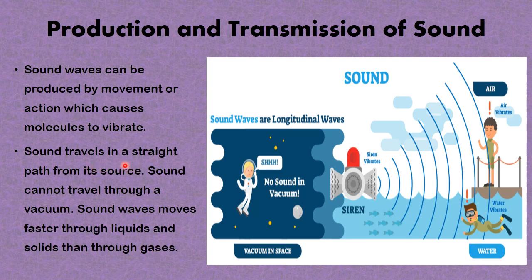Now sound travels in a straight path from its source. Sound cannot travel through a vacuum. Why can't it travel through a vacuum? Because there is no medium for transmission of sound in a vacuum. There are no particles or molecules in a vacuum. And because the vacuum does not contain any particle or molecule, sound cannot be transmitted.